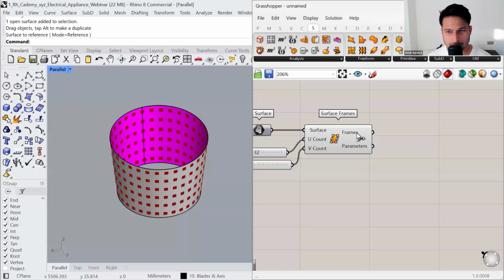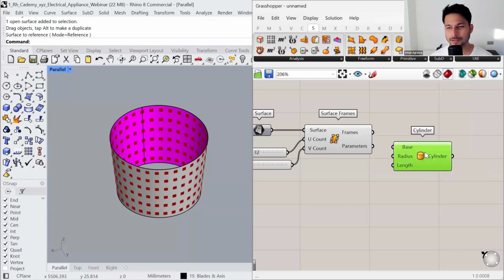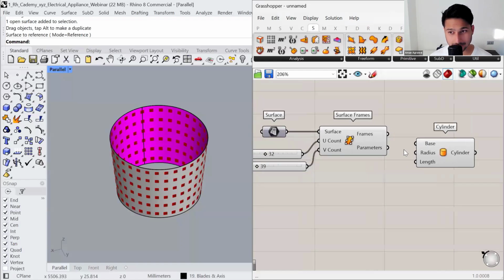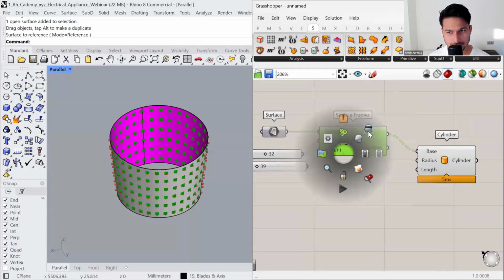I will recommend you to start with something low, and then you can increase the number later on. Okay. Once you have these frames, you can create cylinders on these frames. So let's write cylinder. We will be creating cylinder on these base of the frames. You can hide the frame. Again, middle mouse button, hide.